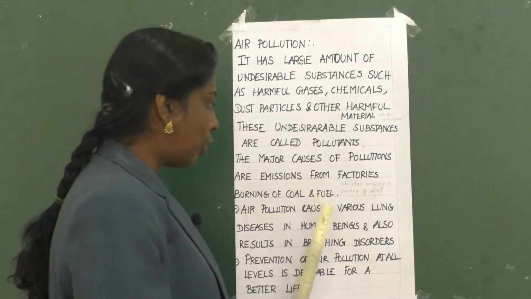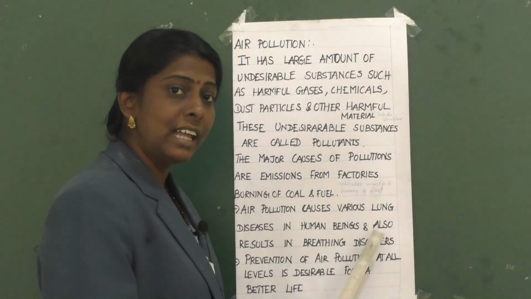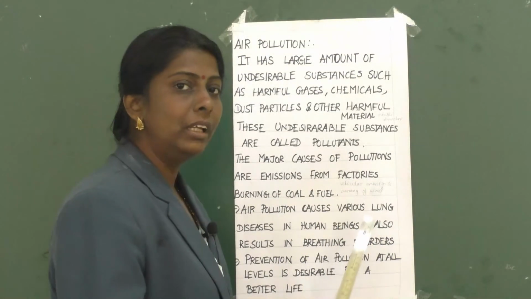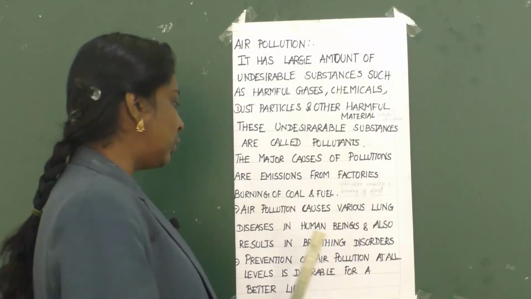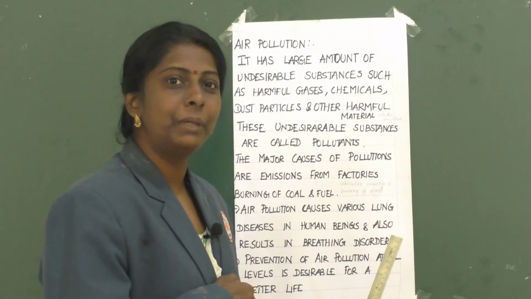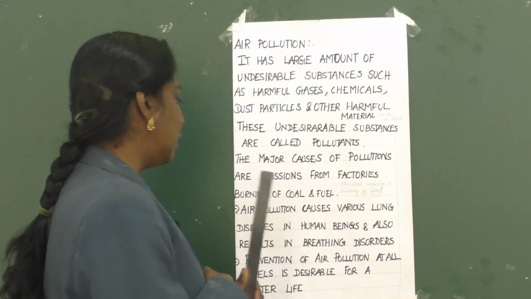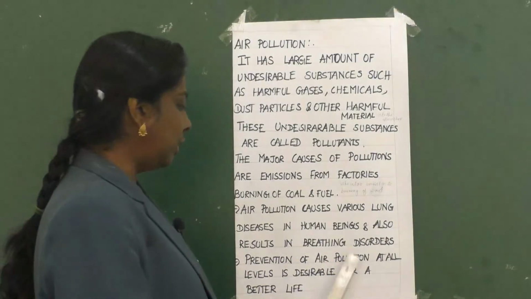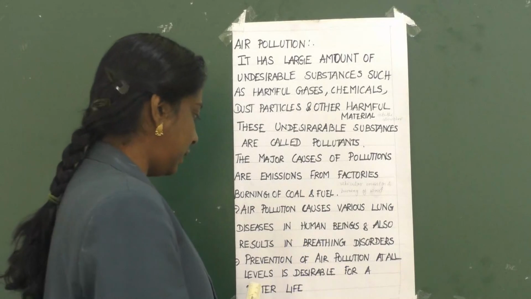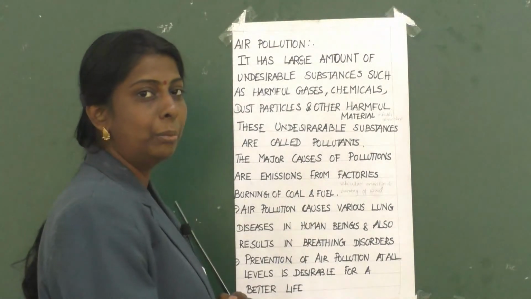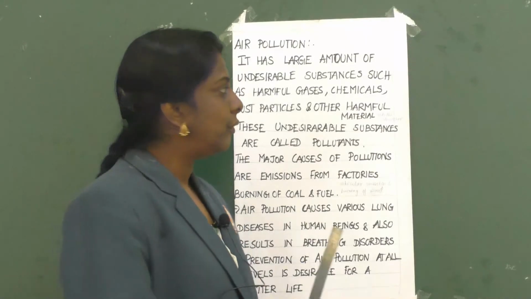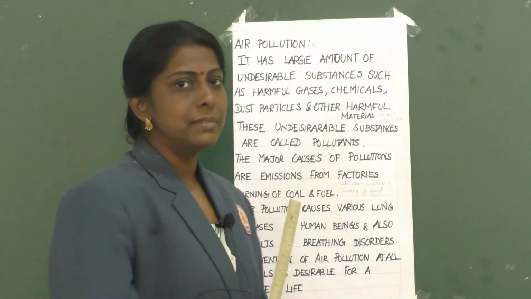Air pollution causes various lung diseases in human beings, and also results in breathing disorders. Prevention of air pollution at all levels is desirable for a better life. So, for that we have to take some steps.